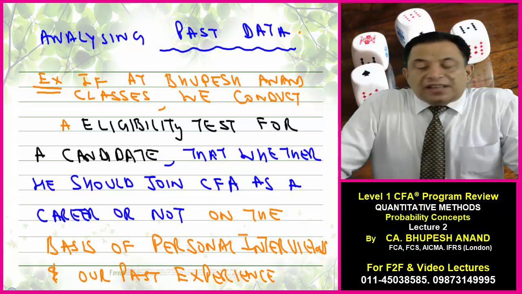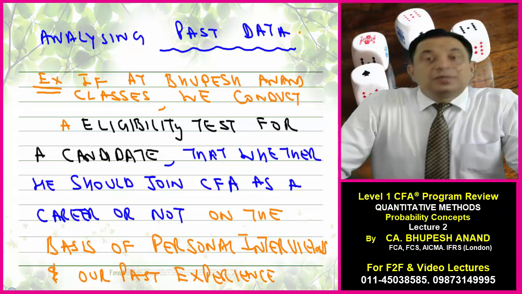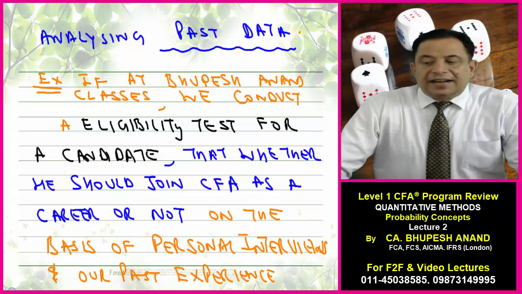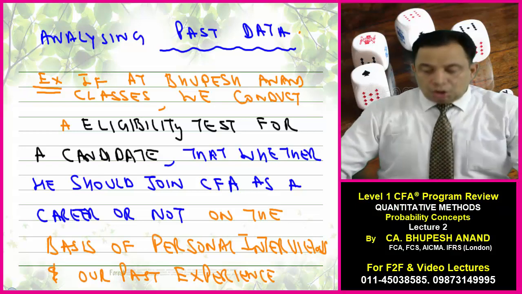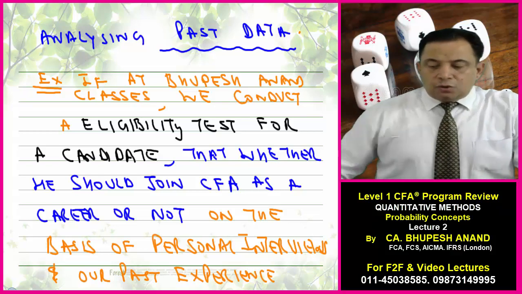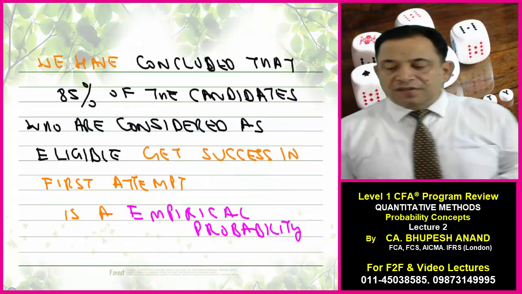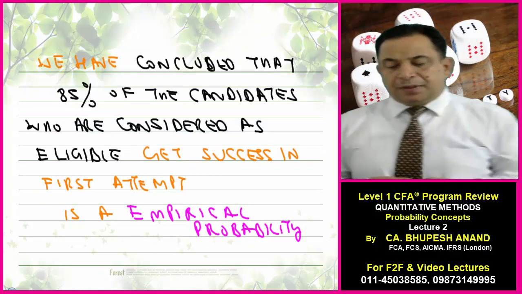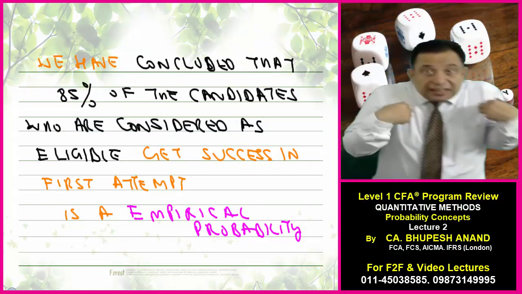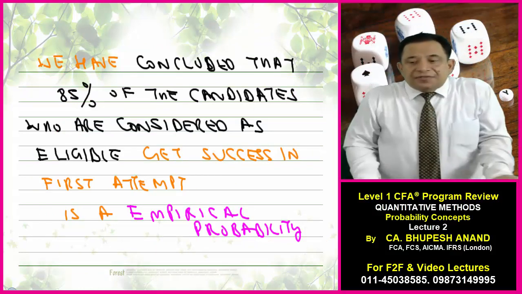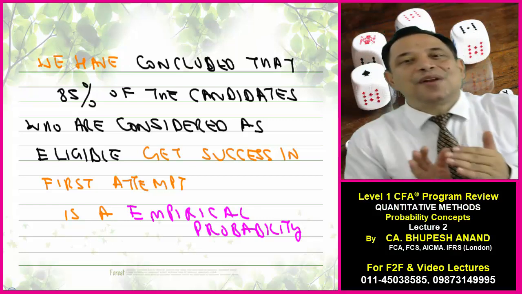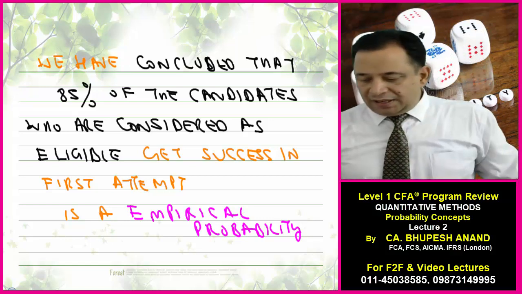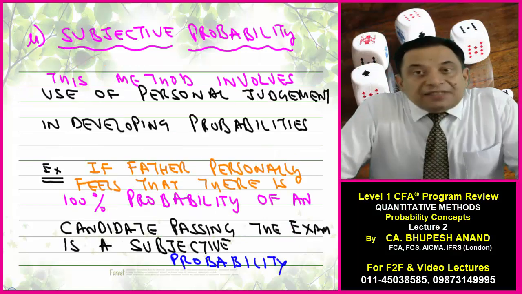If at Bhupesh classes we conduct an eligibility test for a candidate, whether he should join CFA as a career or not, then on the basis of personal interview and our past experience, we have concluded that 85% of the candidates whom we consider should join CFA get success in the first attempt. This is an example of empirical probability. So let's move to subjective probability.